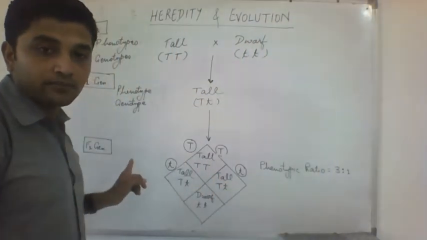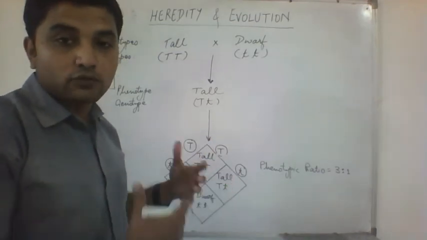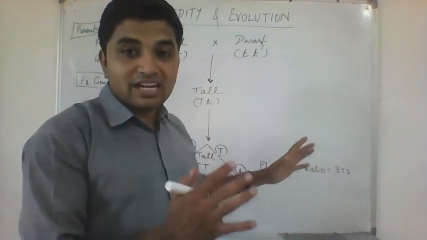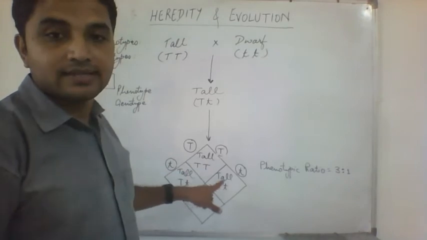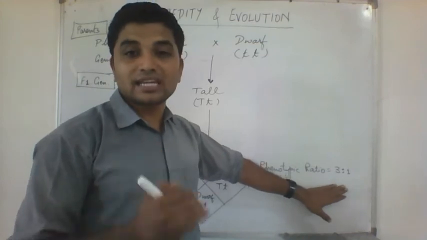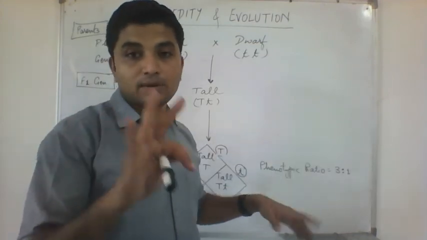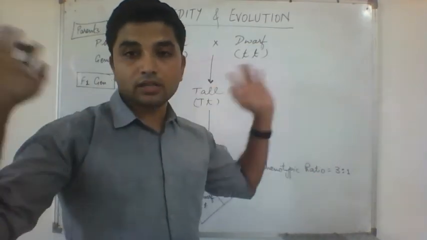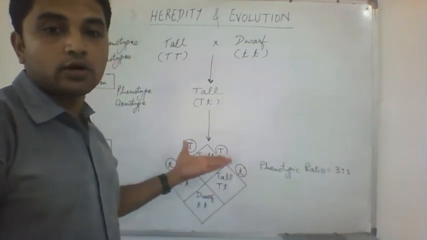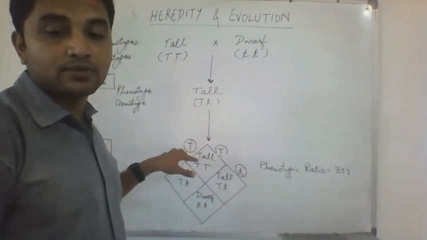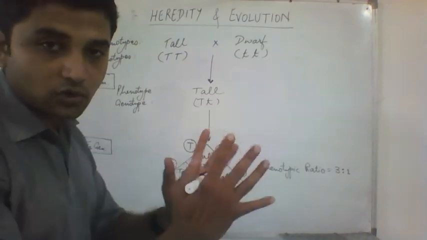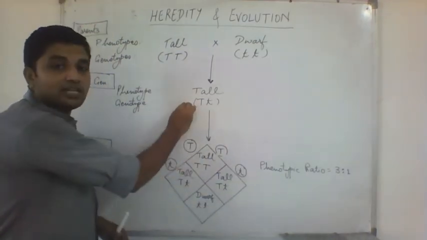Okay, so what final result Mendel got was, he called it the phenotypic ratio, the ratio of the phenotypes of the F2 generation. Phenotype, the external characters. So in the F2 generation, the thousands of plants that he got, out of them 75% plants were tall, 25% plants were dwarf. So we get the ratio 3:1. Out of 4 plants, 3 plants were tall and 1 plant was dwarf. So how did he interpret the result? He showed it in the form of the factors and genotypes, and how these factors mix together to produce a phenotype. So this cross explains the law of dominance, especially in the hybrid state.